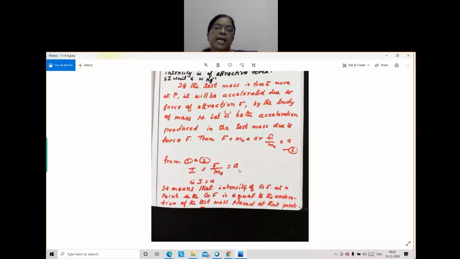What is F by m0? That is the acceleration due to gravity. So intensity is the same as the acceleration acting on the body. If it is due to earth, we can say it is acceleration due to gravity. It means that the intensity of gravitational field at a point in the gravitational field is equal to the acceleration of the test mass placed at that point.